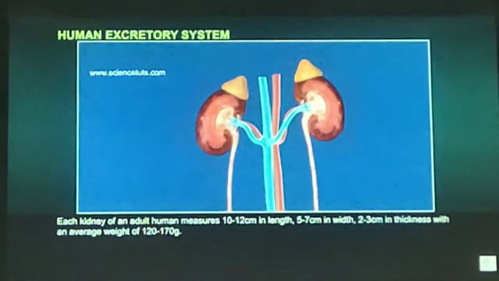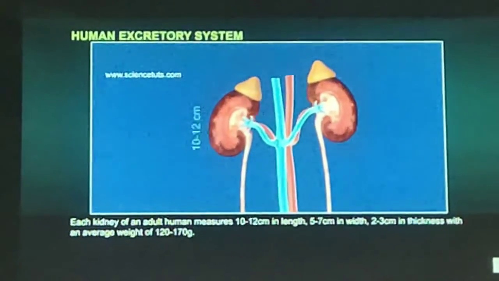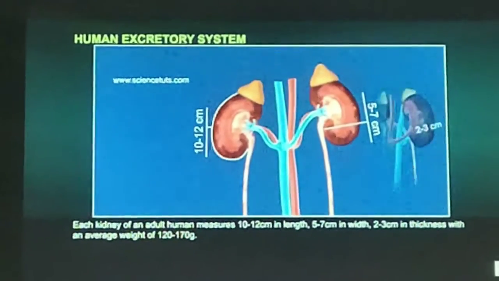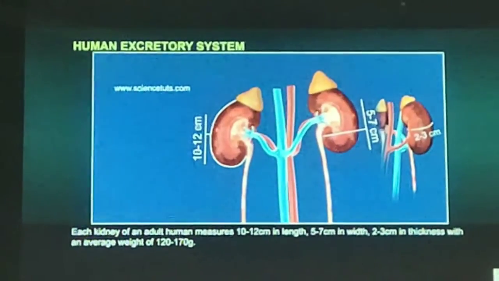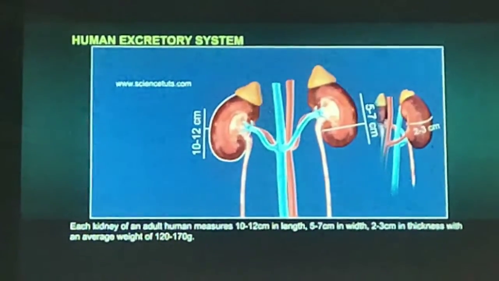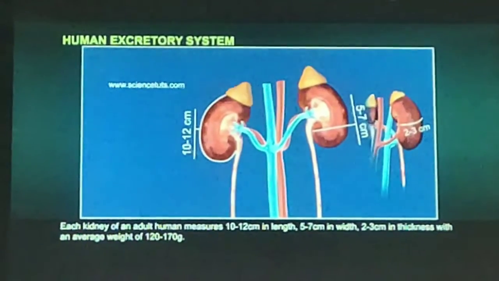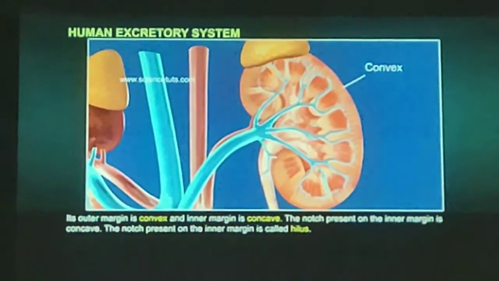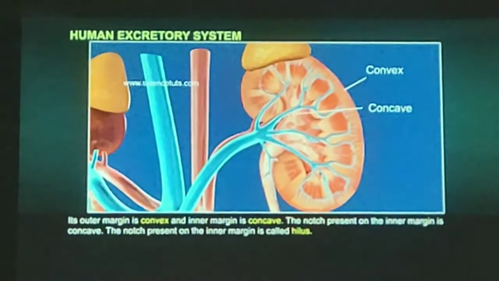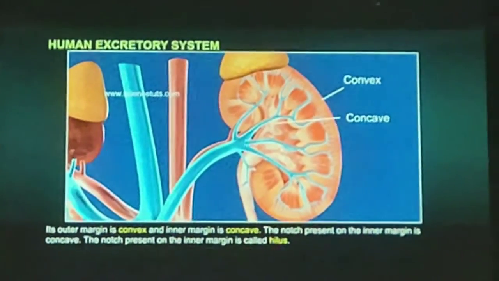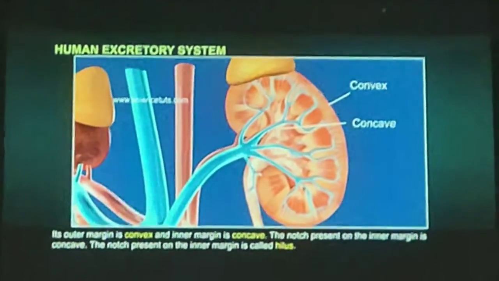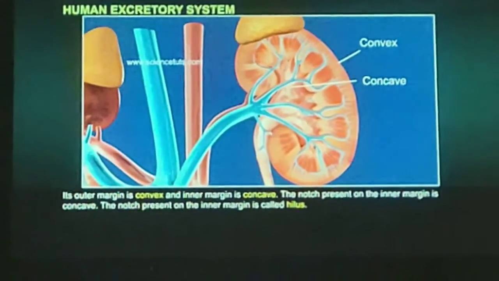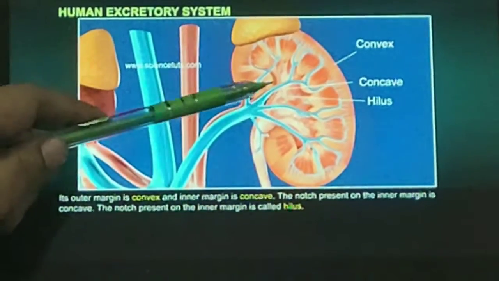Each kidney of an adult measures 10 to 12 centimeters in length, 5 to 7 centimeters in width, and 2 to 3 centimeters in thickness. Its average weight is 120 to 170 grams. Its outer margin is convex and inner margin is concave. It has a notch on the inner margin, which is concave, and this notch is called hilus. This is the hilus.